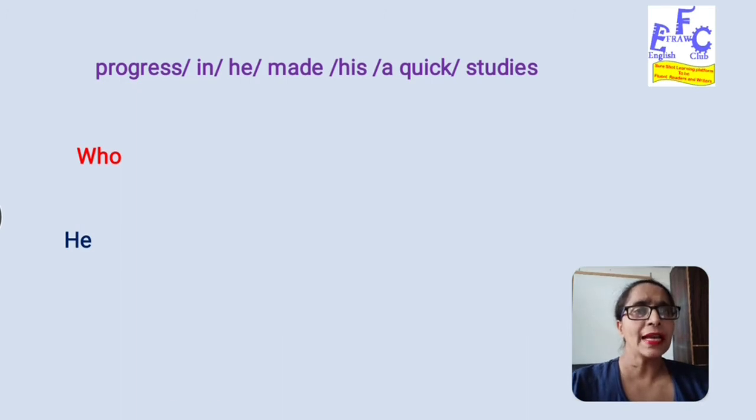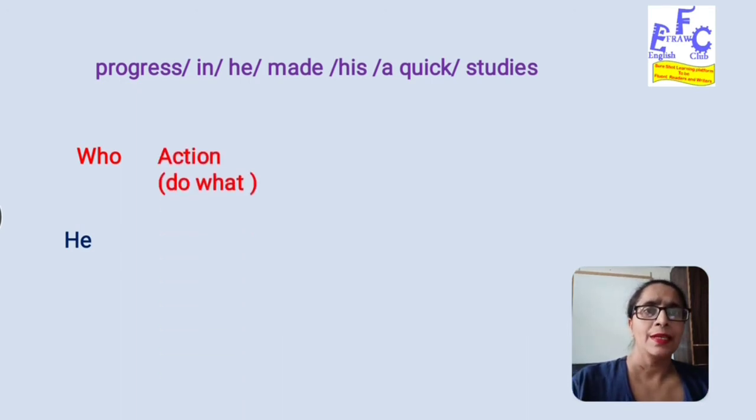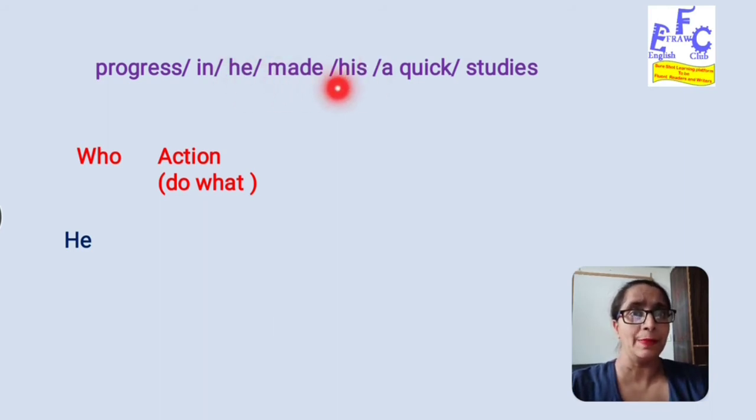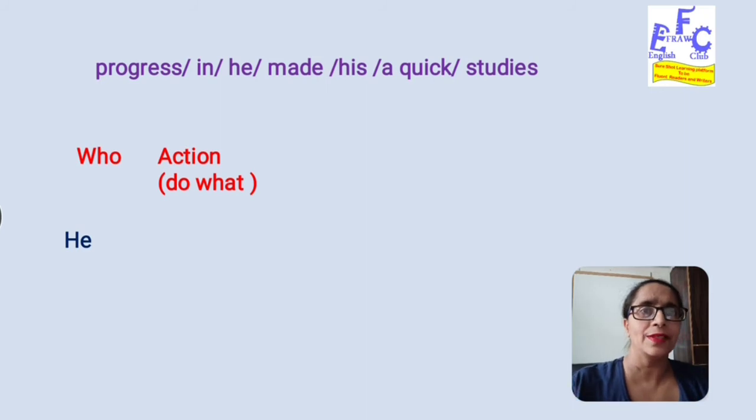Now what action has been done? So we need to find a verb. I can see a verb, made, here. Let us just have made here. Then the question arises, made what?